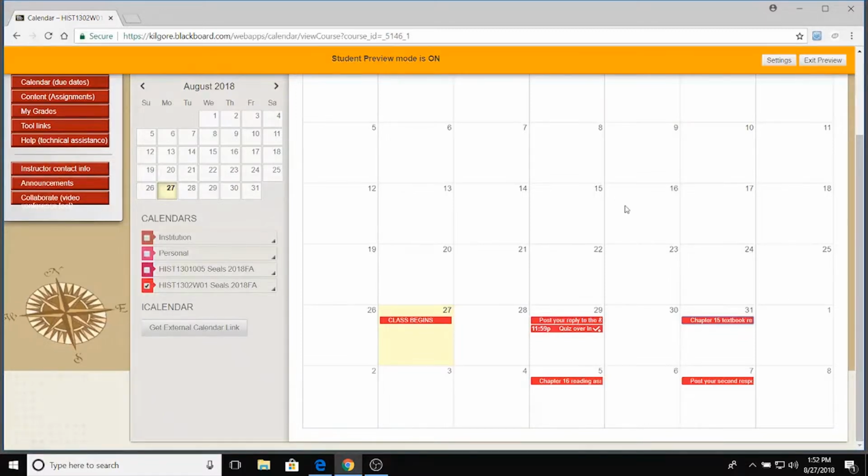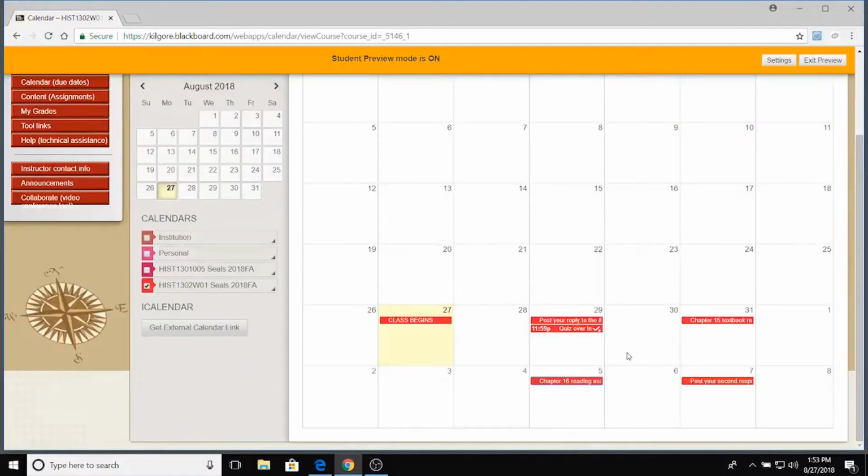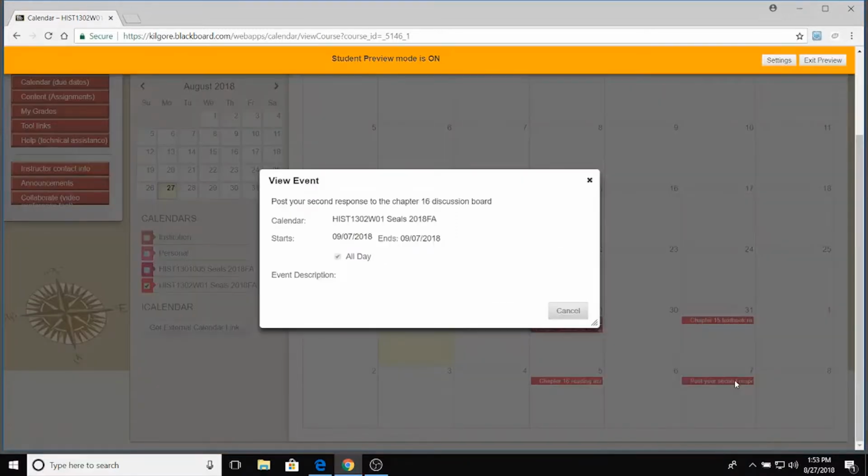And while I'm here, let me just point out this first week's a little unusual. I didn't want to put too much on you all the first few days. So normally, as you can see down here in the first week of September, we'll have the chapter reading assignment, like chapter 16 is due September 5th, and then learning curve activity, which is the interactive quizzing feature, and then your first discussion board response is due on that day. And then you have to wait until that Thursday or Friday, the 6th or the 7th, and you can see here the 7th, your second reply to the Chapter 16 discussion board is due.